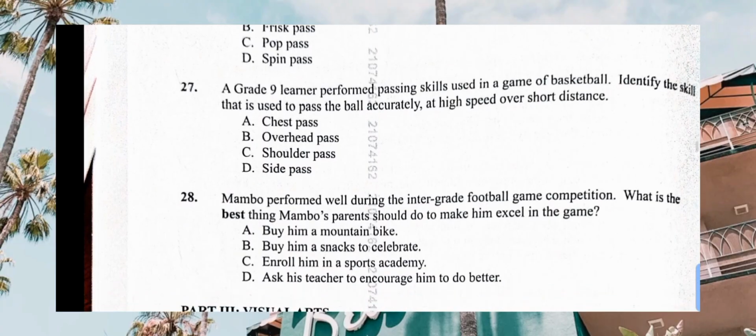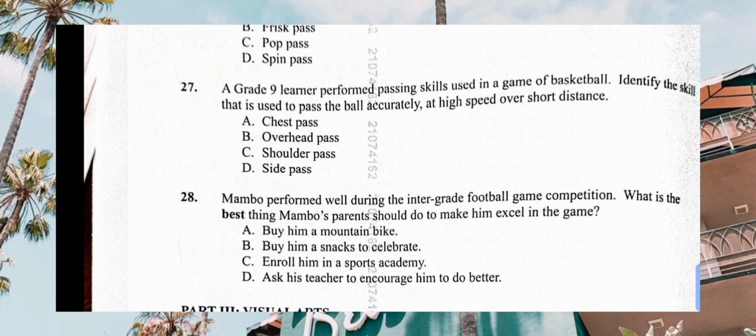Then grade 9, a learner performed passing skills used in a game of basketball. Identify the skill used to pass the ball accurately at high speed over long distances. There are some keywords to check on there.